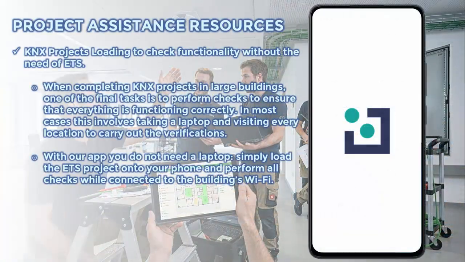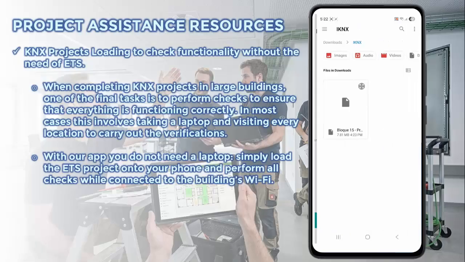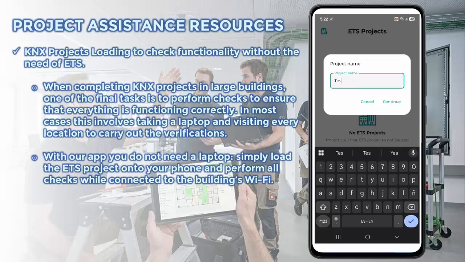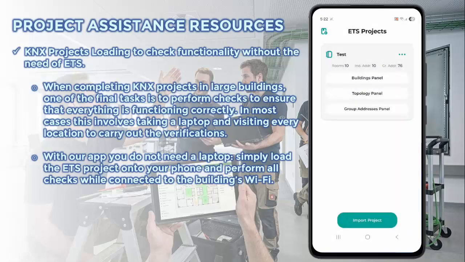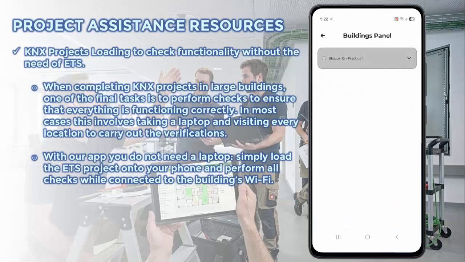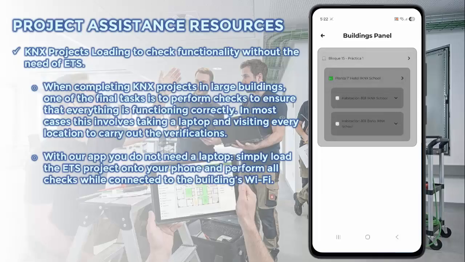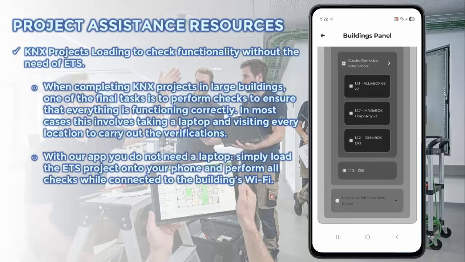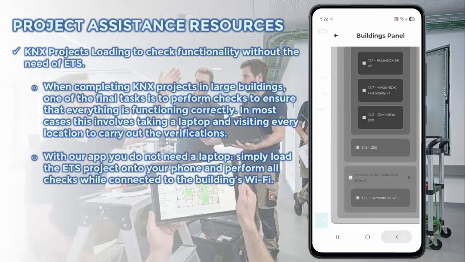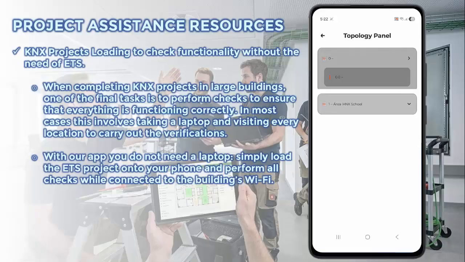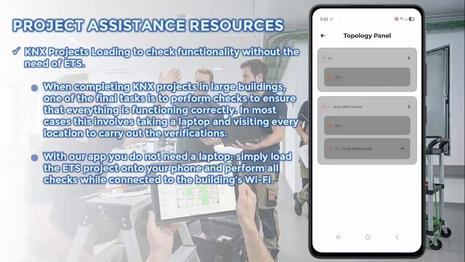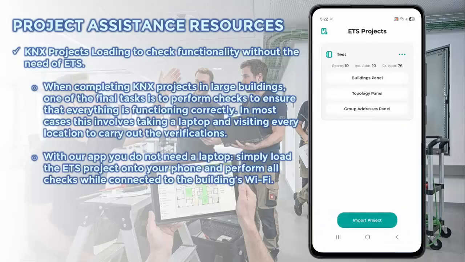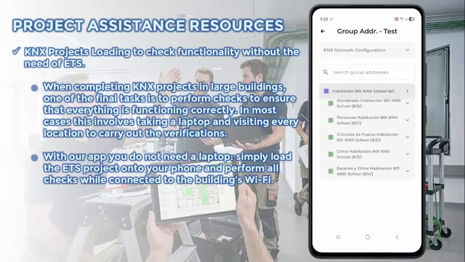ETS Project Loading. One of the most noteworthy features of the application is that it allows you to load ETS projects to view all group addresses and the project topology. Once the device loads the project and is connected to the building's Wi-Fi network using an IP router, you may review the installation, force states, verify set points, and much more. This is an extremely practical solution for carrying out commissioning without the need for a laptop or ETS licenses.